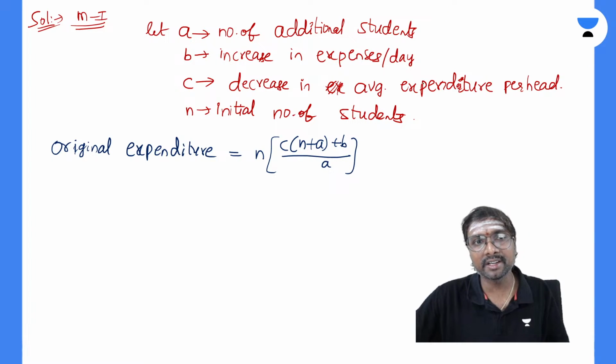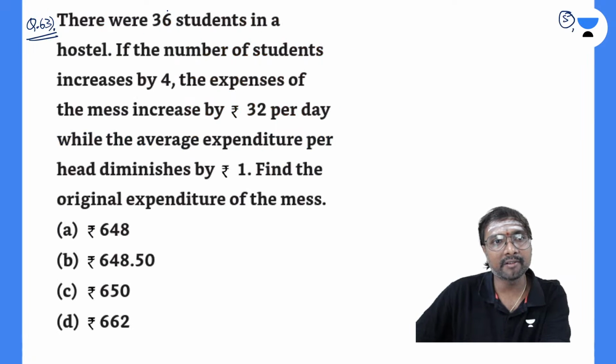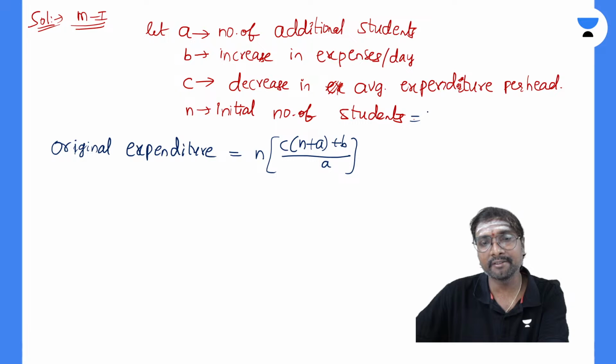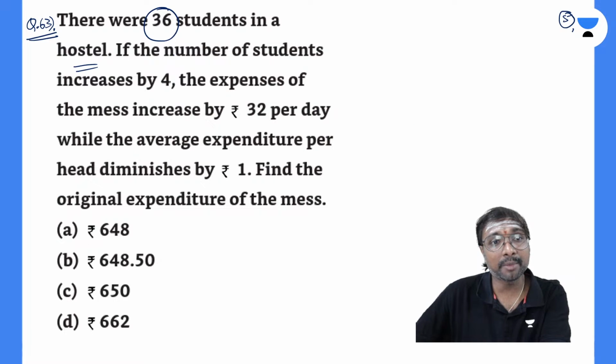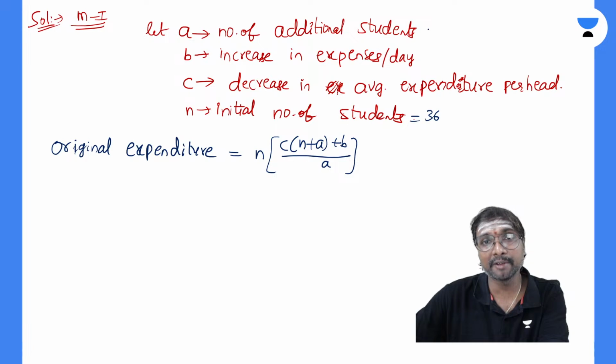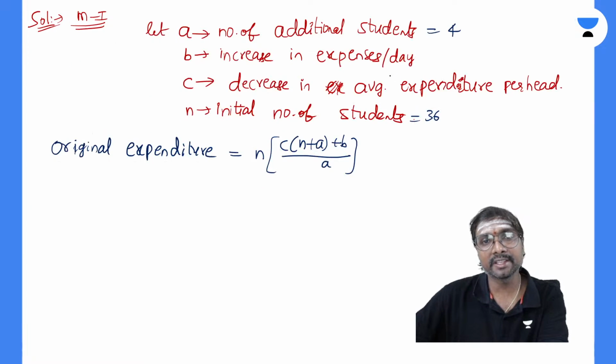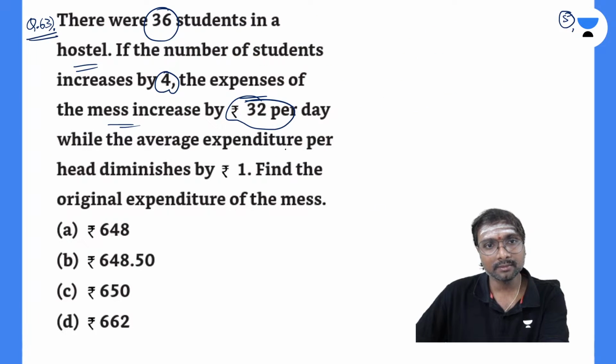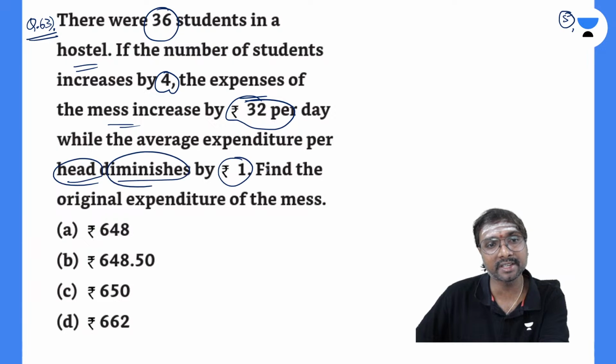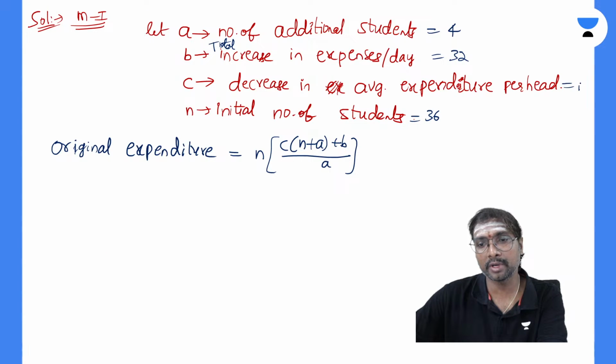What is the initial number of students? There were 36 students in a hostel, so N equals 36. The number of students increased by 4, so A equals 4. The expenses of the mess increased by 32 per day, so B is 32, the total increase in expenditure per day for all students together. The average expenditure per head decreases by rupees 1, so C is 1.